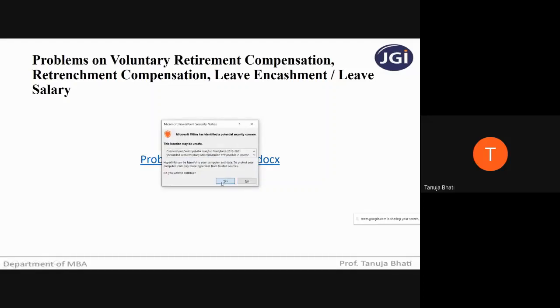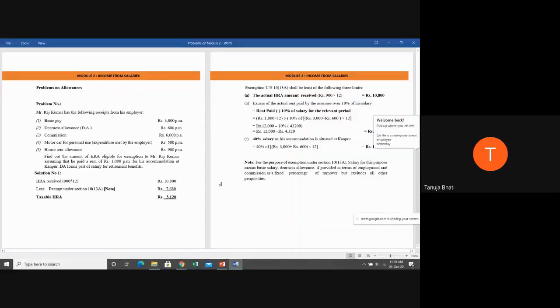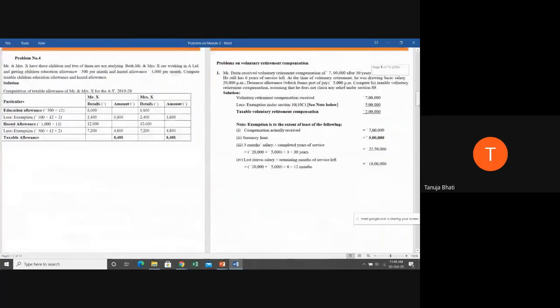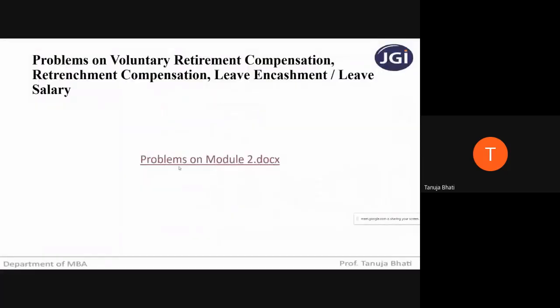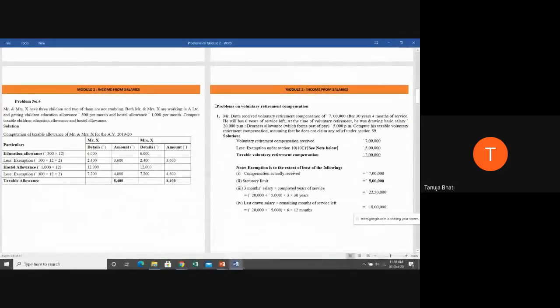I'll be taking just one problem, because a full-fledged problem will be asked in case of income from salaries, and we will cover that in detail. Okay, so allowances we had covered. Look to the right hand side: problems on voluntary retirement compensation. Let us see first the provision. We'll keep the provision as well as the problems in front of us.